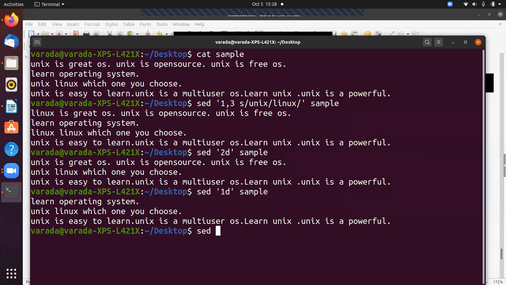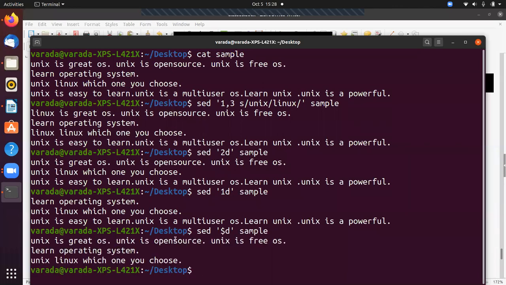sed. How can we identify the last line? $D sample. So now it displays only the first 3 lines.